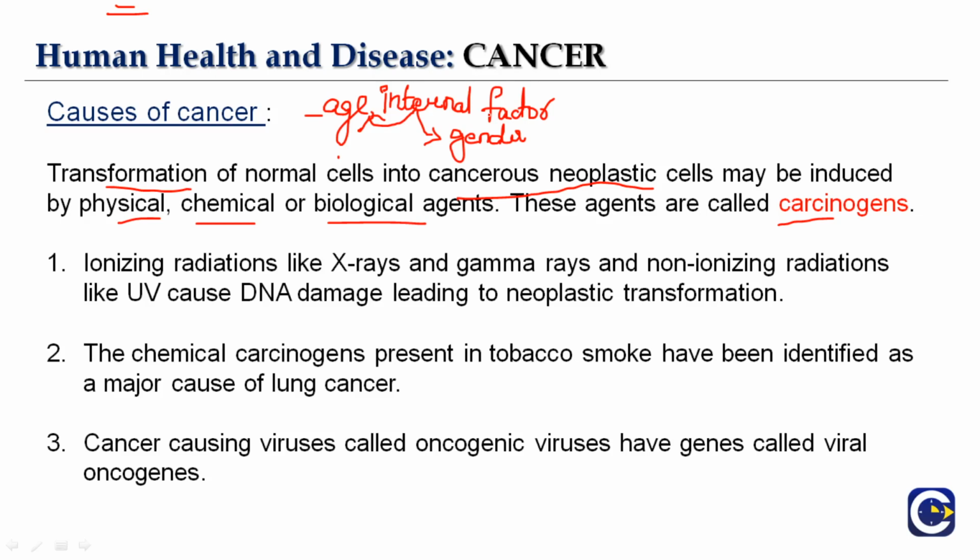Apart from that, you have ionizing radiations like X-rays, gamma rays, and non-ionizing radiations like UV rays, causing DNA damage leading to neoplastic transformation. So when we have too much exposure to UV rays, that is environmental exposure for us. Radon and UV radiations and fine particulate matter will come under this.